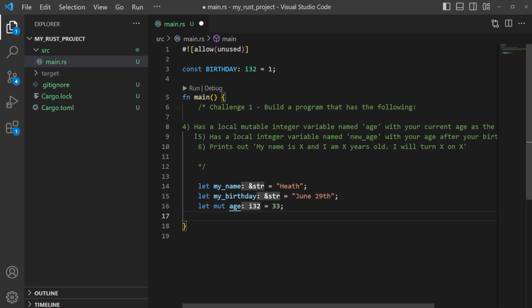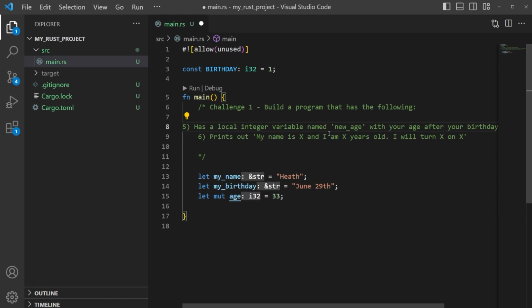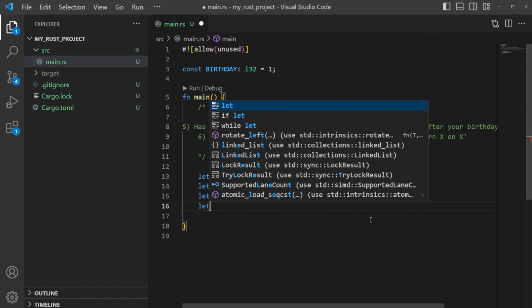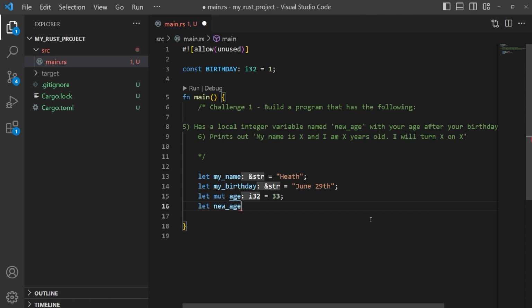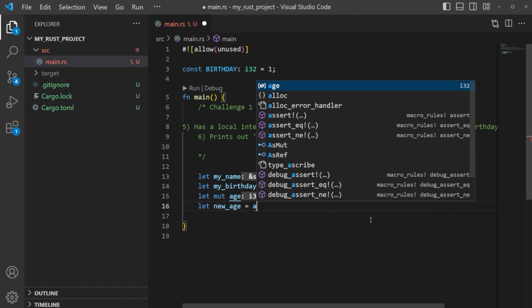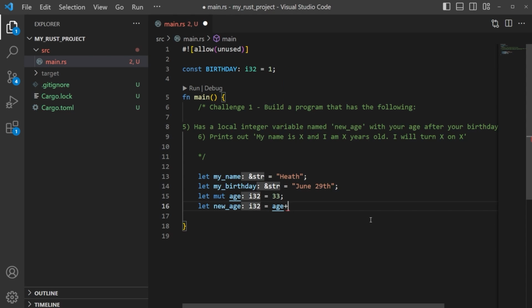and go ahead and delete this line. Now we need to have a local integer variable named new_age as well. So what is our new age going to be? Well, what we can do is just set let new_age equal, and we could just do our current age, right? We could just say age plus 1. We could say age plus birthday if we wanted to.